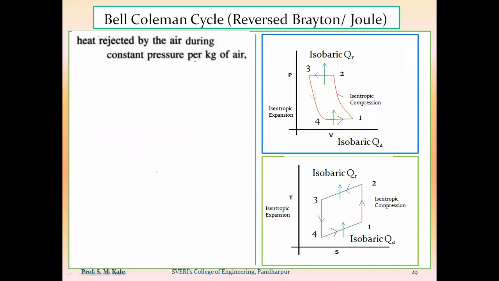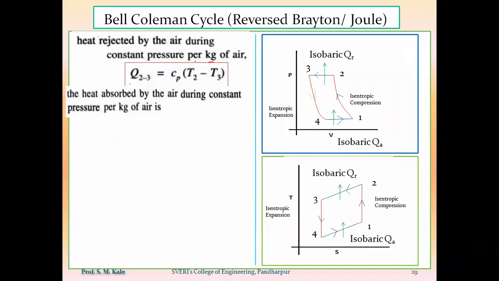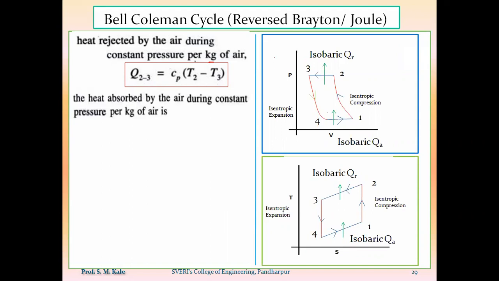So first of all, we'll calculate the heat rejected by the air during the constant pressure process per kg of the air. That means during process 2 to 3. So amount of heat rejected during process 2 to 3 will be calculated by using the formula mCp delta T. But as we are calculating per kg of the air, that's why QR, that is nothing but heat rejection, will be equal to Cp into T2 minus T3.